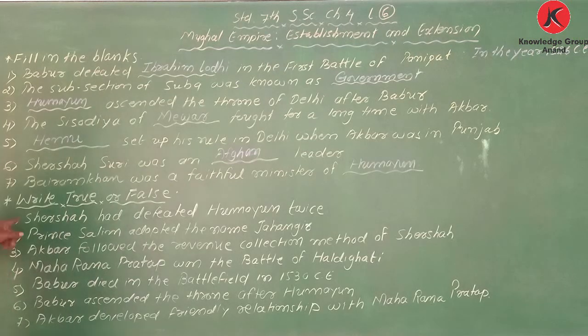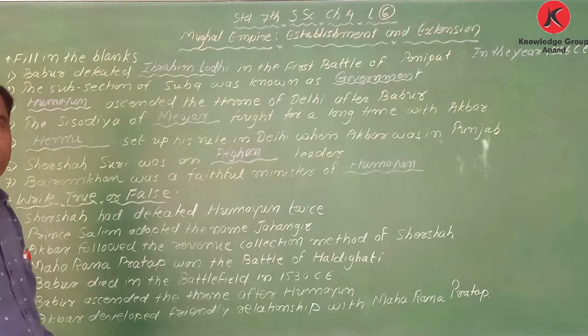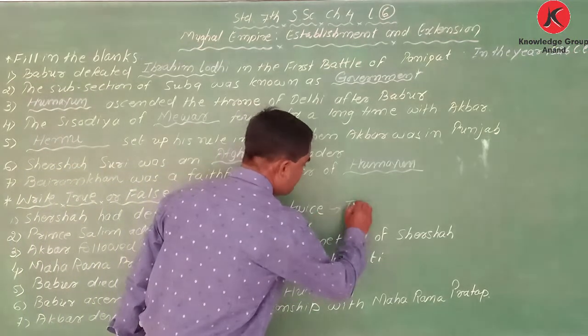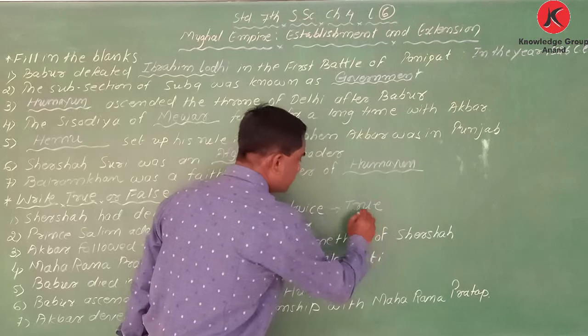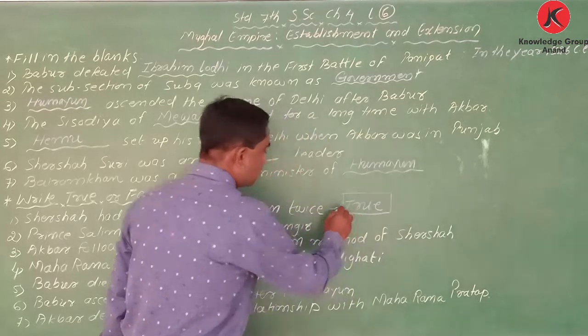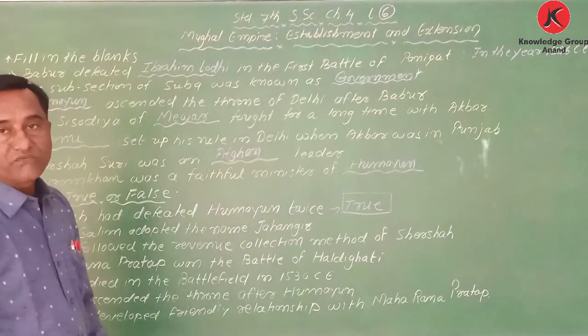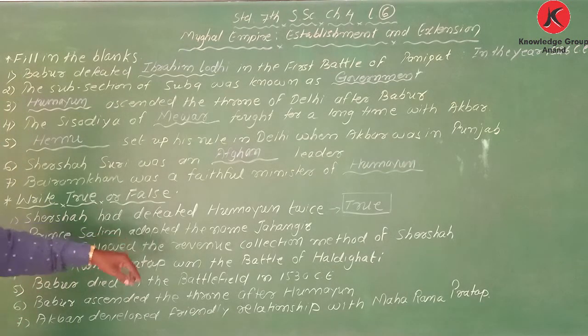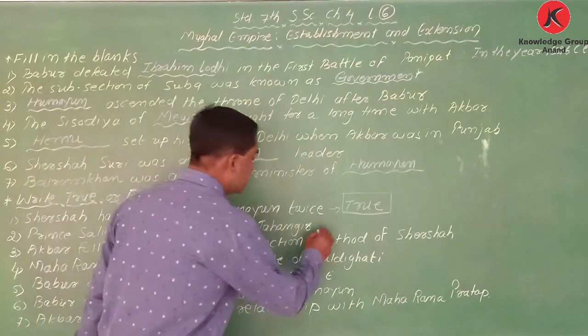Okay, next one. Write true or false. Sher Shah had defeated Humayun twice. Is it true or false? My dear student, it is true. Okay, we know Humayun was defeated by Sher Shah Suri twice. Prince Salim adopted the name Jahangir.